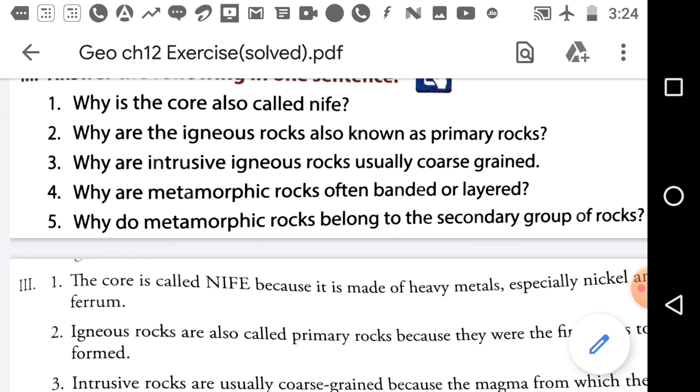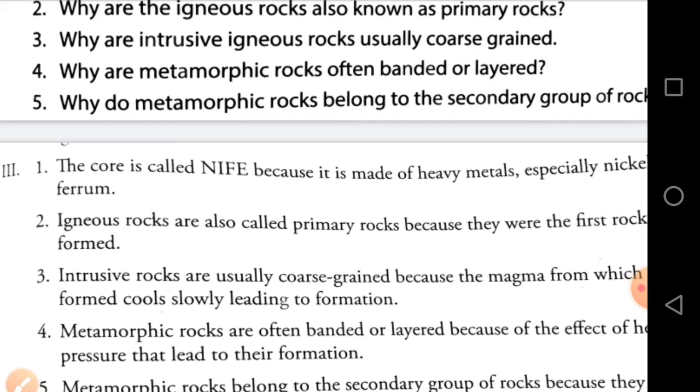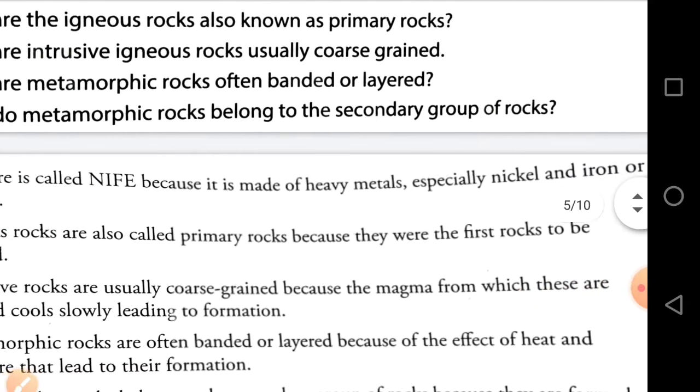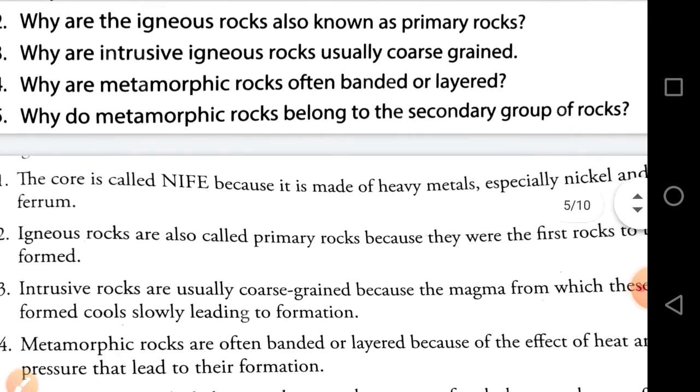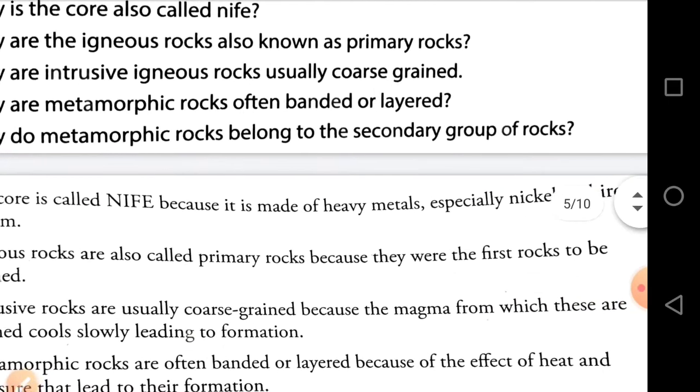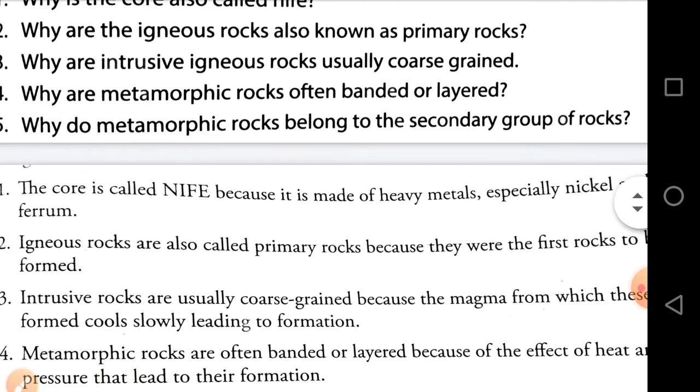Isn't it? Now question number 2. Why are the igneous rocks also known as primary rocks? Igneous rocks are also called primary rocks because they were the first rocks to be formed. In the rock cycle we have seen that the first rock which is formed is igneous. That is why it is known as primary rock. Understood? Now come to question number 3.